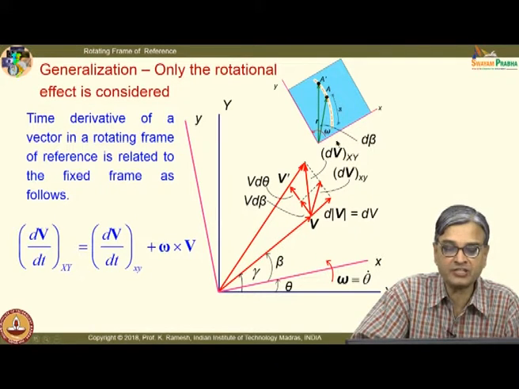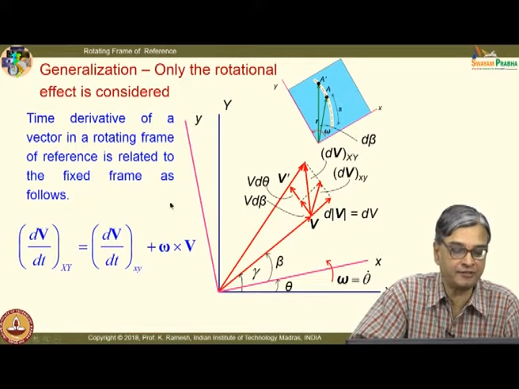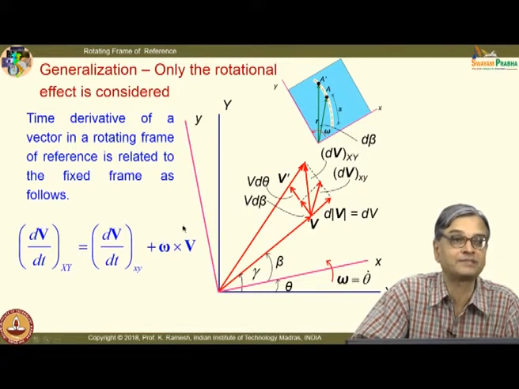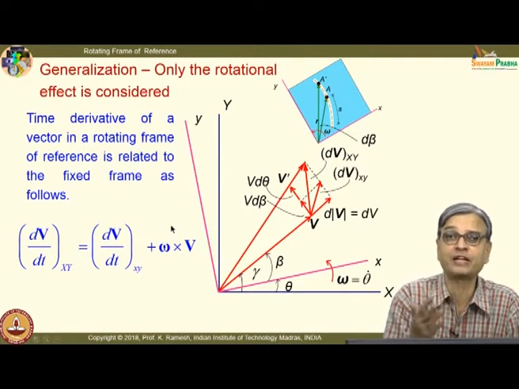So, from a fixed reference, the person will have to have this component dv XY. From a rotating frame of reference, he would observe only dv xy, small letters written here. And when you take the time derivative, this is the final expression. This is a very important aspect. No matter what vector you are looking at, it could be a position vector, it could be a velocity vector.